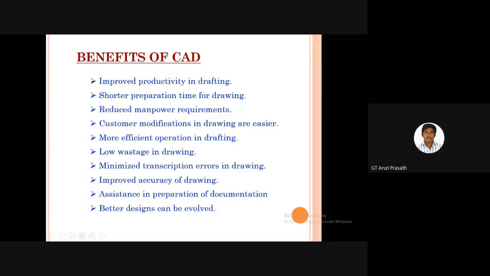And what are all the benefits when we use the CAD system? First is improved productivity in drafting, shorter preparation time for drawings, and reduced manpower requirements. That's a major point. Customer modification of drawings is easier, drafting operation is more efficient, there is low waste in drawing, transcription errors in drawings are minimized, drawing accuracy is improved, it assists in preparing documentation, and better designs can be evaluated. These are all the benefits of the CAD system we are using, as per my point of view.